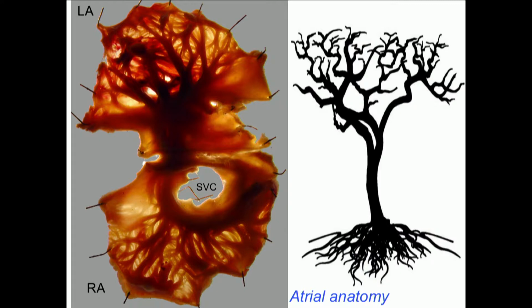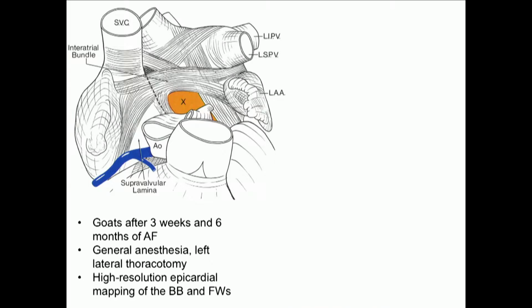So we've looked at the conduction properties of this area with high density mapping. We've taken goats at 2 time points, 3 weeks of AF and 6 months of AF. So the time point of persistent AF, where pharmacological cardioversion still works, and the time point of permanent atrial fibrillation, where it doesn't anymore.